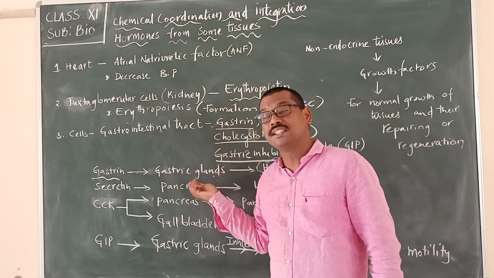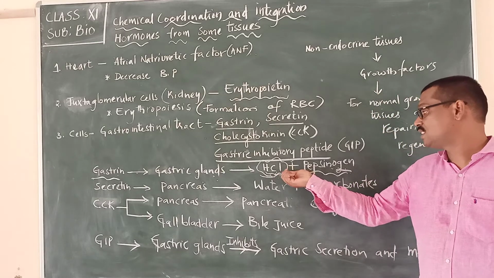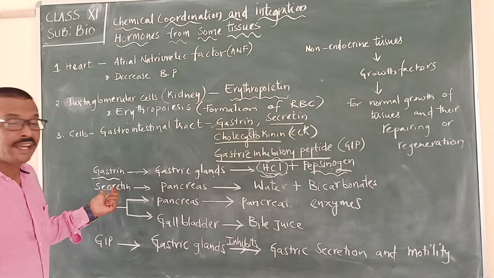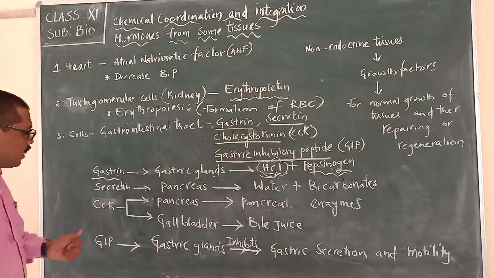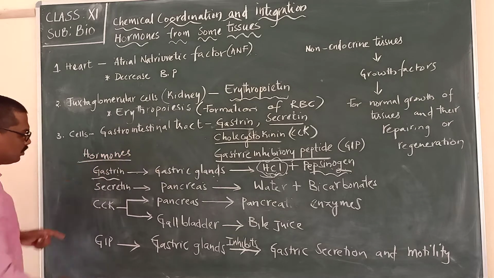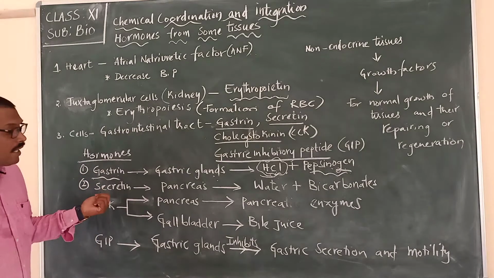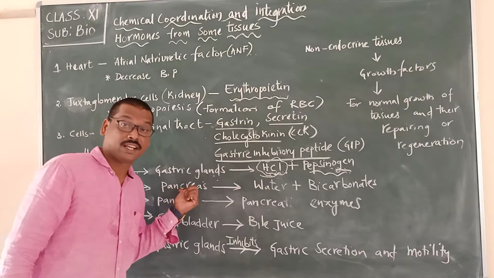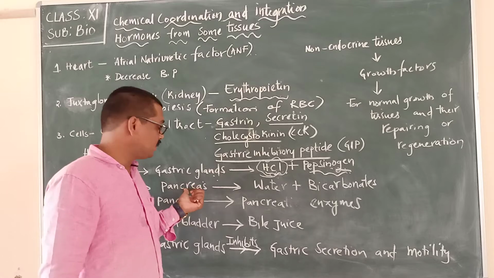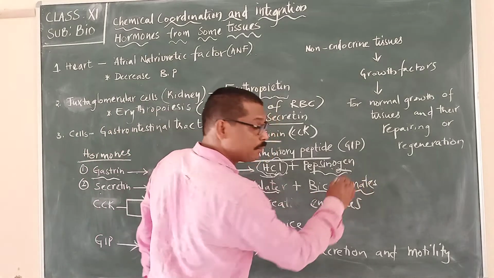It acts upon the gastric glands, which produce chemical substances called HCl and pepsinogen, which are important for digestion of the food materials. At the same time, the second hormone is secretin. Secretin acts upon the pancreas. When secretin acts, the pancreas is stimulated and releases water and bicarbonates.